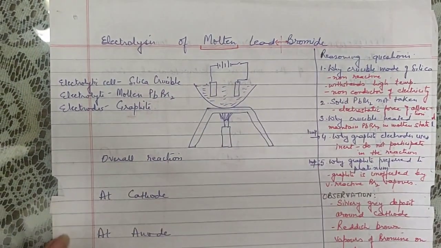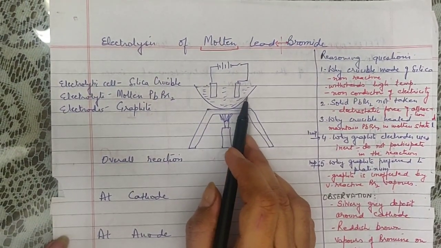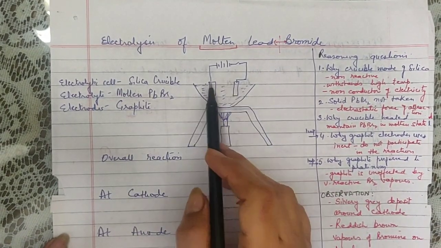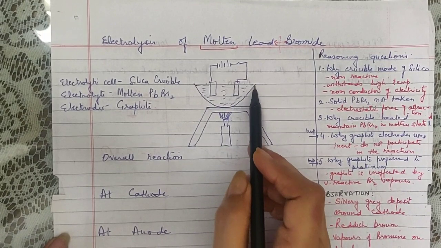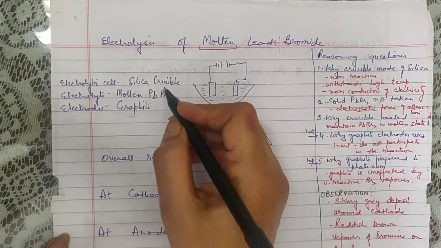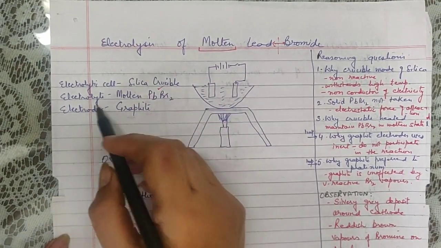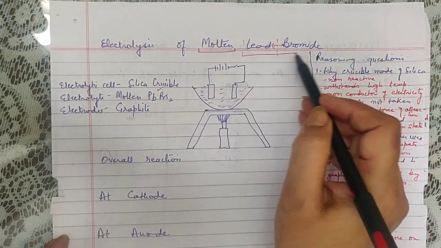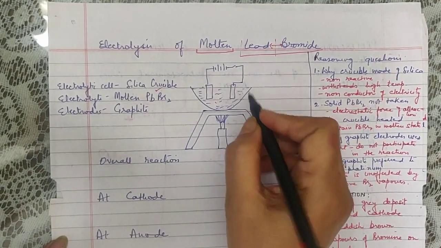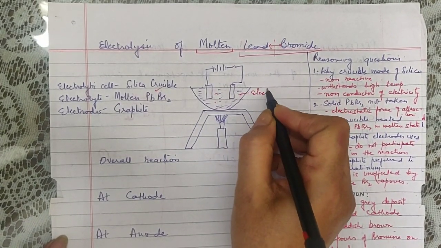Why do we take silica crucible? Because it is non-reactive. It can withstand a very high temperature. It does not conduct electricity. So whatever electric current is being passed, silica crucible is not interfering in any way. That is why we take silica crucible. Which electrolyte is taken? Whatever we are trying to dissociate, in this case lead bromide. So molten lead bromide will be taken as the electrolyte.